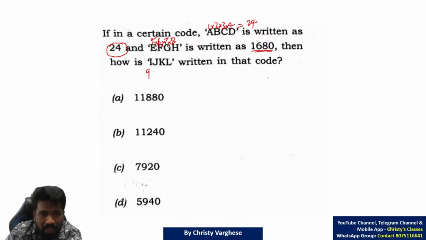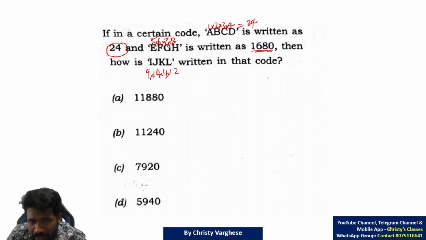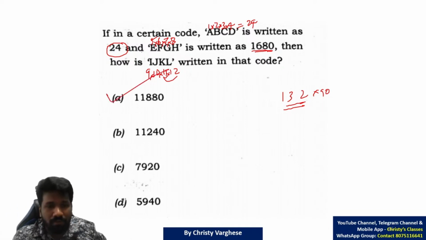IJKL, I is 9th letter, J is 10th letter, K is 11th letter, L is 12th letter. Multiply them. 9 into 10 into 11 into 12. The mental math or the Vedic math I have taught you can be helpful here. 12 into 11, how to multiply with 11? Sandwich the sum of digits in between the digits. 132. 132 into 90. 132 into 9 will be 132 into 10, 1320 minus 132, 1188 and a 0. So 11880. Try it yourself if you have doubt.